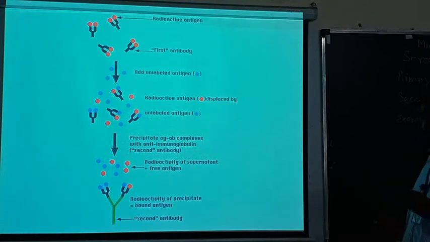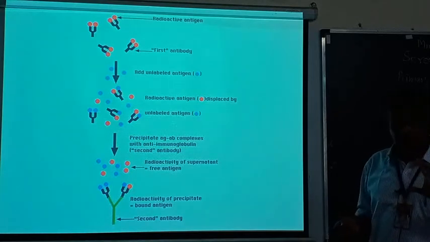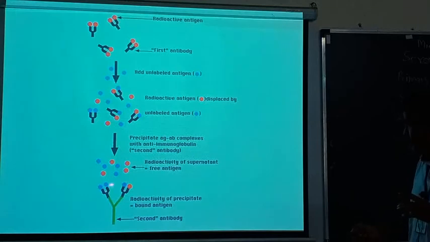When this is carried out, the precipitate of antigen antibody complex will form, that is, anti-immunoglobulin is synthesized against that. This is another antibody. The radioactivity of the supernatant, this free antigen, again binds with this antibody, which is called the second antibody.